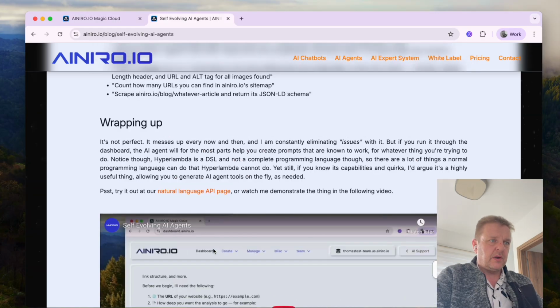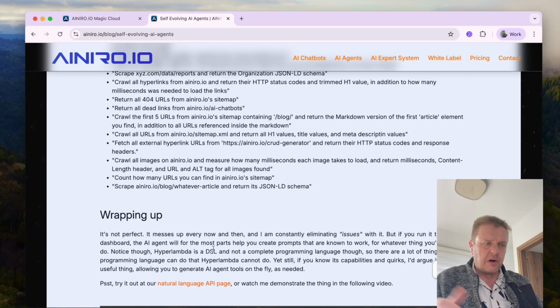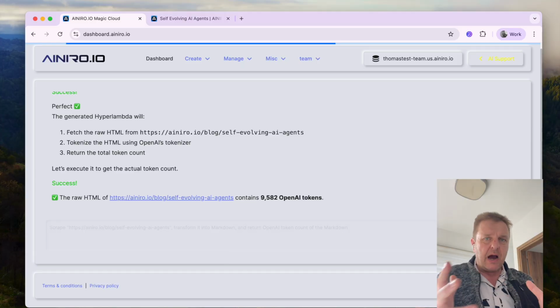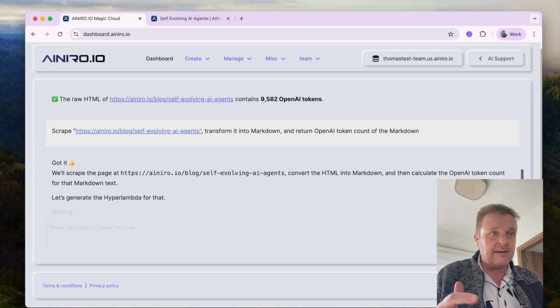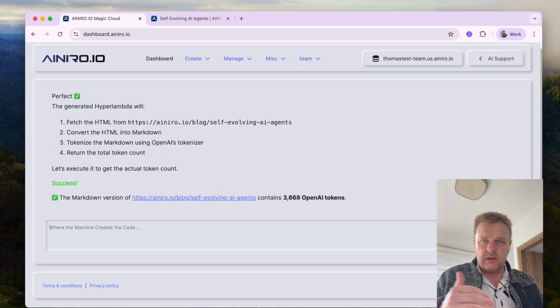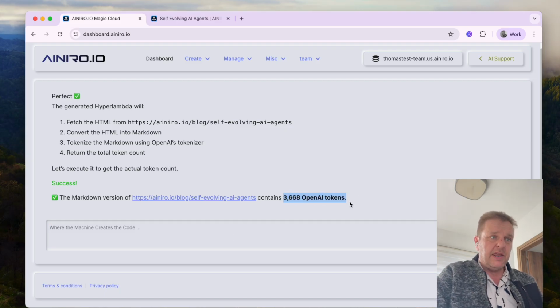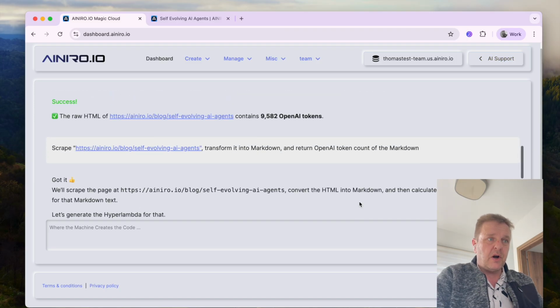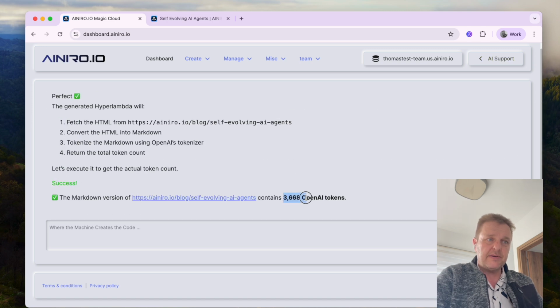Now, if we simply transform that into Markdown, right? Let's try that prompt instead. So now we're asking it to do the exact same thing, but instead of taking the HTML, it's going to transform it into Markdown and then return the token count of the Markdown. Now we're down to 3,668 tokens, right? So we started out at 9,500, and now we're down to 3,600.